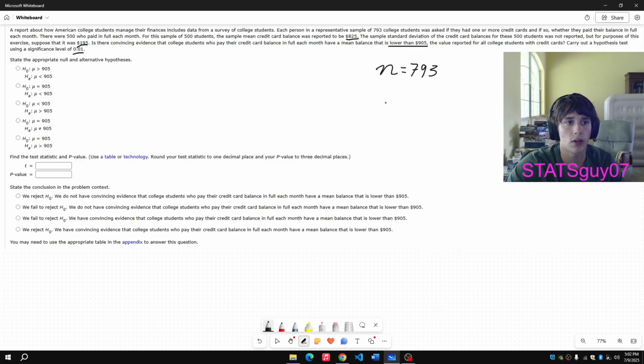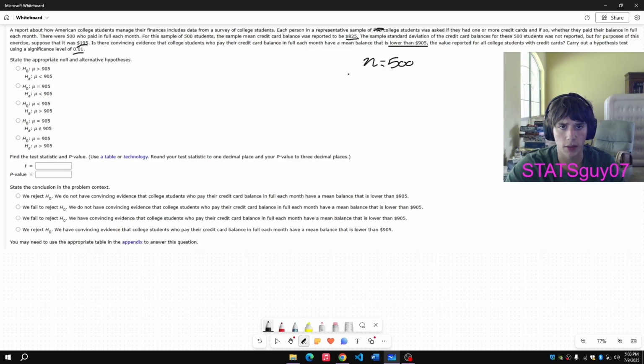So let's state all of the information we have. This kind of threw us off. We don't need this. Actually, that's just a little bit of trickiness. Let me just erase it. They tried to throw us off by including that unimportant statistic. Here we have n equals 500 because that is the sample who paid in full. That is the sample we are testing.